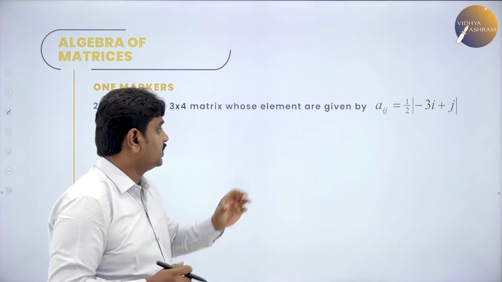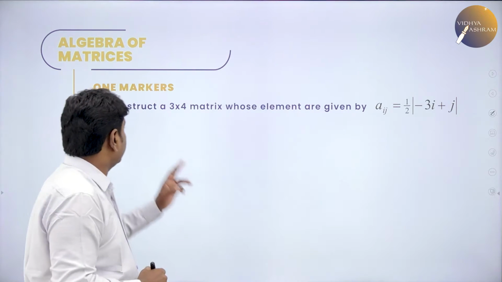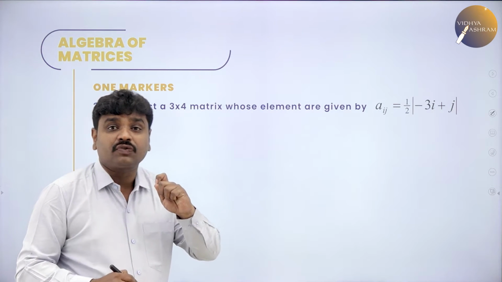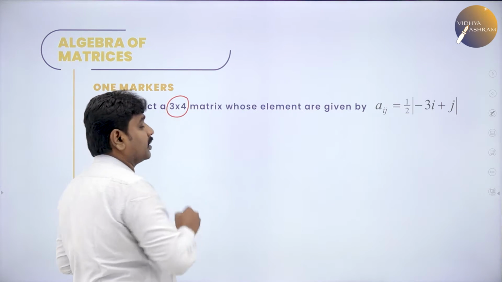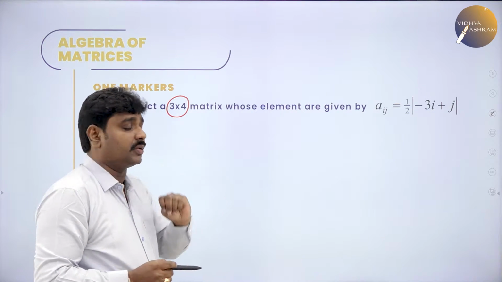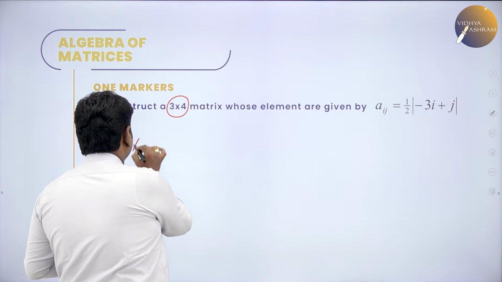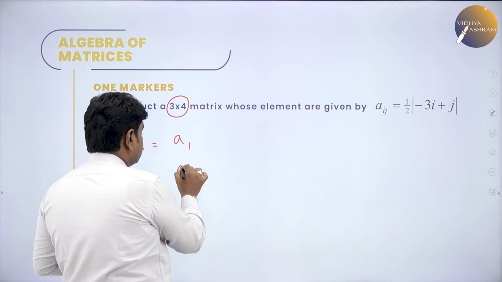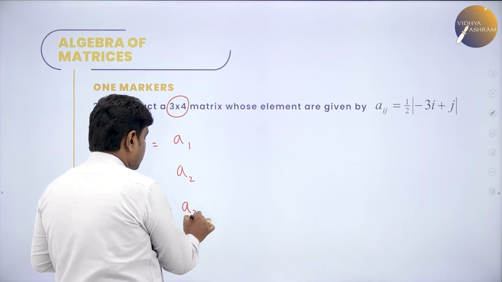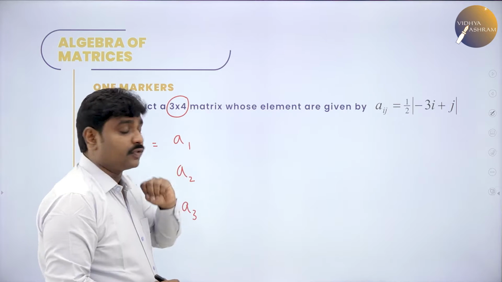Let us write Aij. They want you to construct a 3 cross 4 matrix. 3 cross 4 matrix means what? 3 rows, 4 columns. First, we will write the skeleton. A is equal to first row, second row, third row, because 3 rows. How many columns? 4 columns.